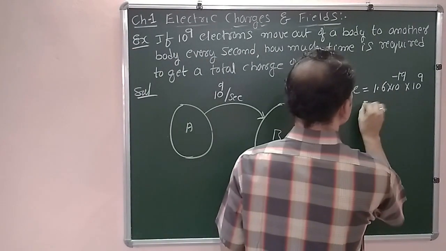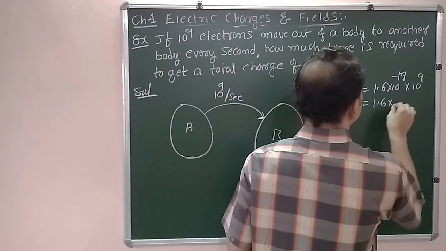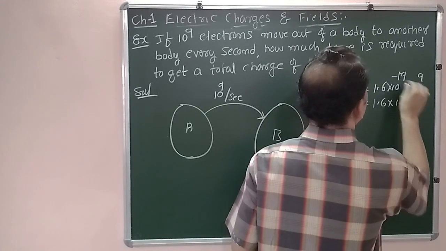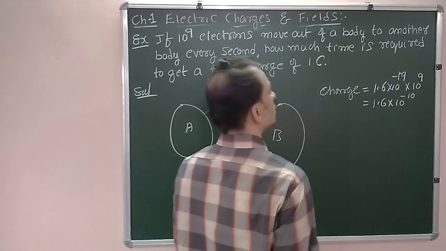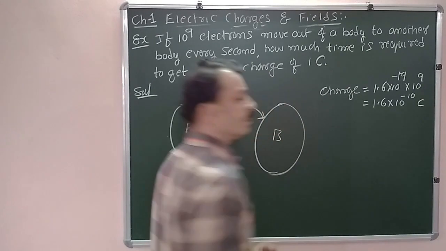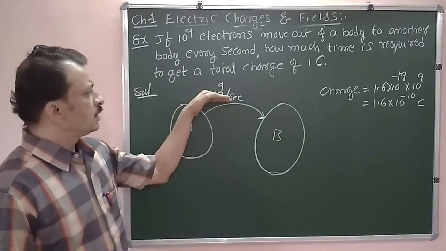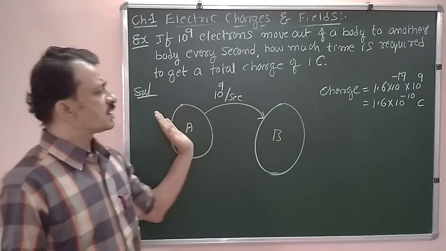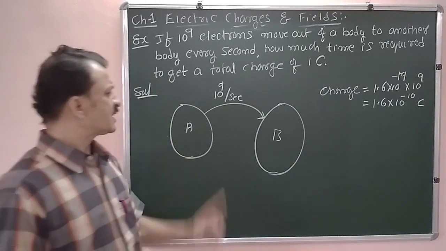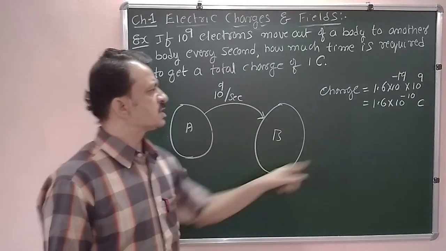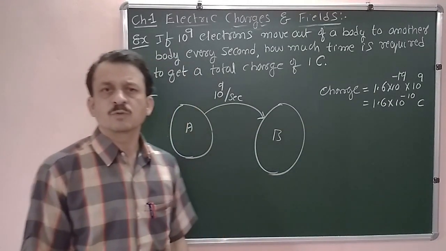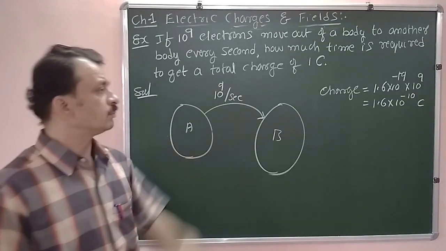Therefore, the total charge transfer in 1 second is 1.6 into 10 to the power of minus 10 coulomb of charge.